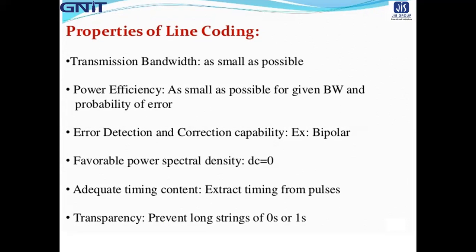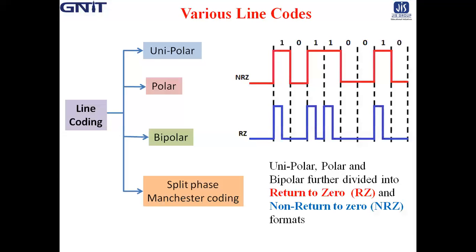So now we should move on. What are the different types of line codes present? Mainly 4 types of line codings are present. They are called unipolar, polar, bipolar, and split phase Manchester coding.